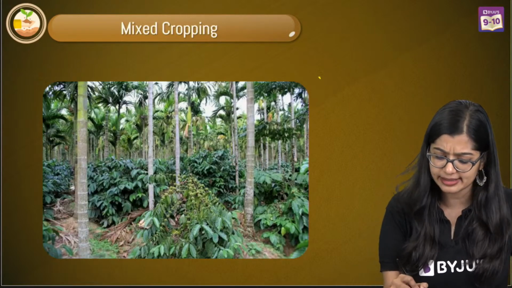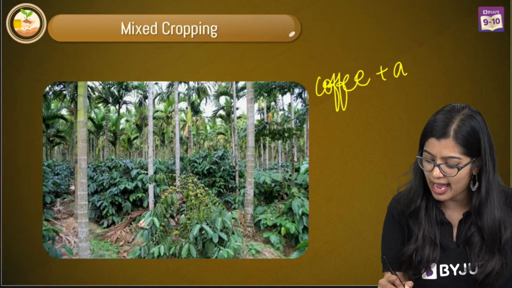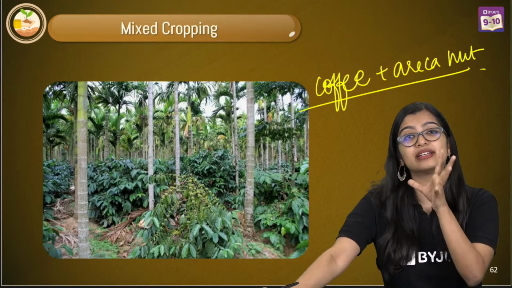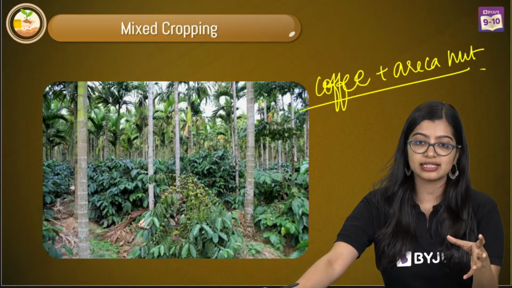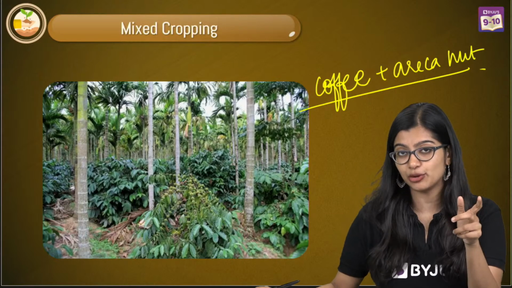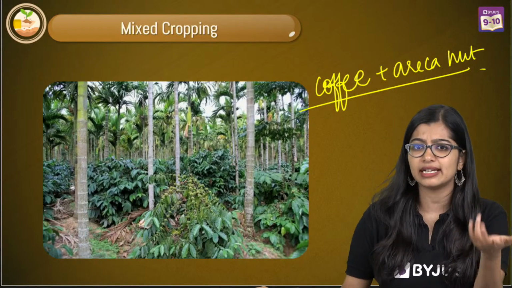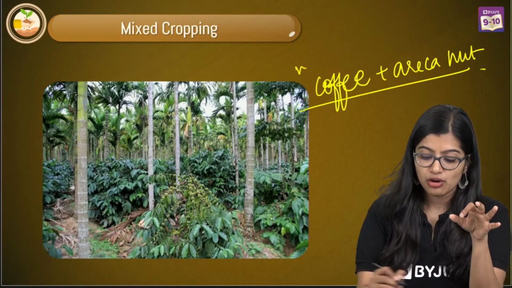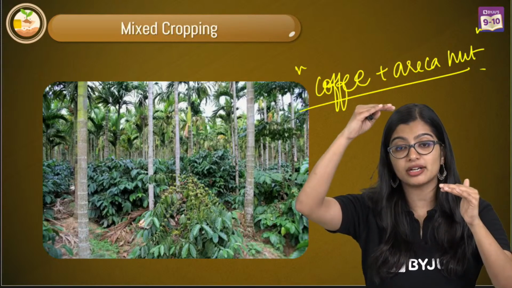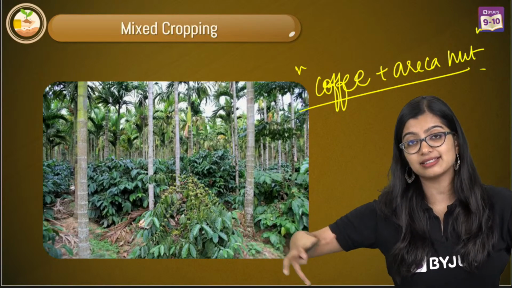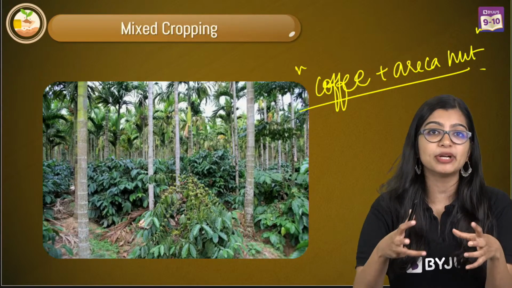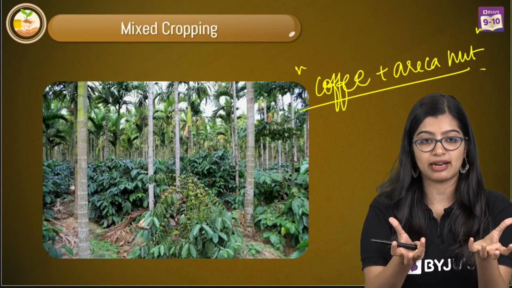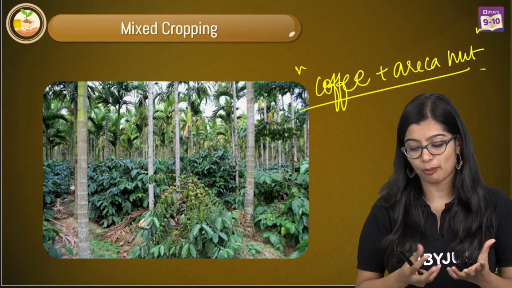Now another example is again coffee and areca nut. And there are various factors that are considered while doing mixed cropping. I cannot just take rice and wheat and then decide to do mixed cropping. There are various things that they take into consideration. For example, they make sure that the height of the plant matches. They make sure how extensive their roots are, because it should not be a competition at the end of the day. They both must be able to grow very well in the same piece of land, right? So that is what we mean by mixed cropping.